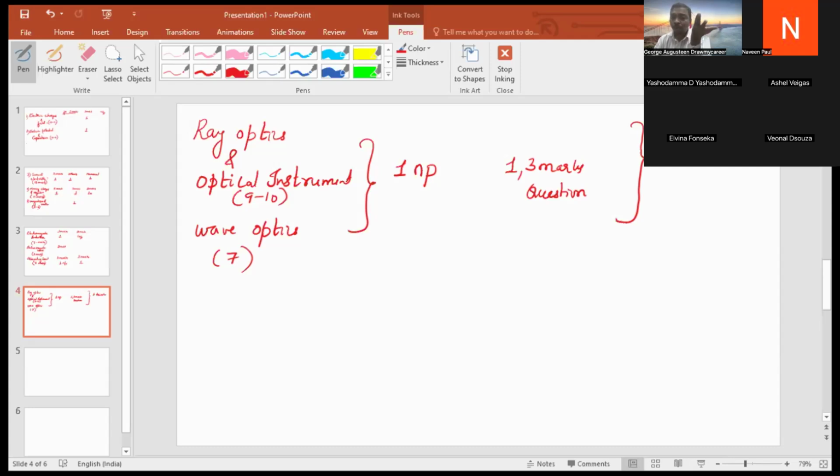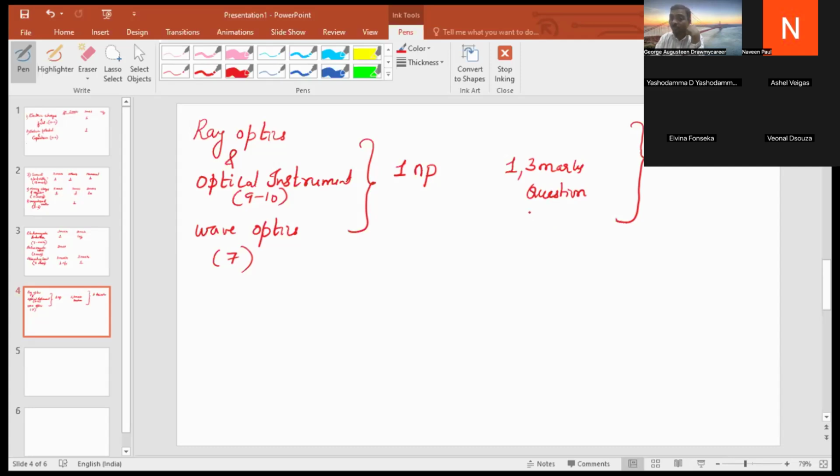So a problem they might ask, wave optics has problems. If they ask a problem from wave optics, they might not ask a derivation. So you should be ready for one problem, either from ray optics or wave optics. And for a 3 mark question, earlier in the past question papers, they used to ask about two lenses in contact: find the power when two lenses are in contact, for 3 marks.